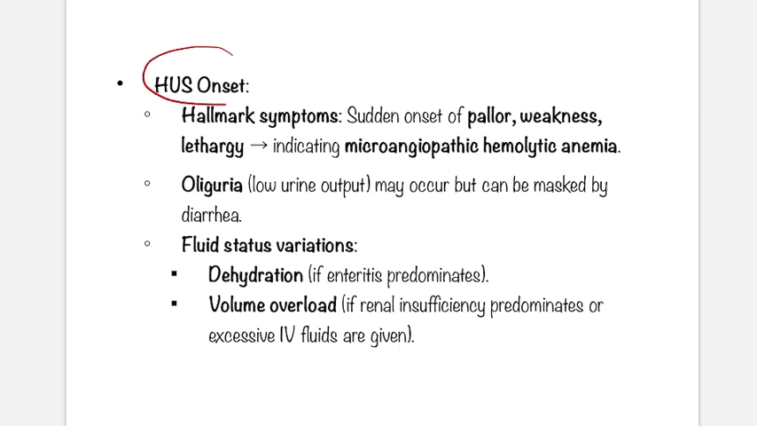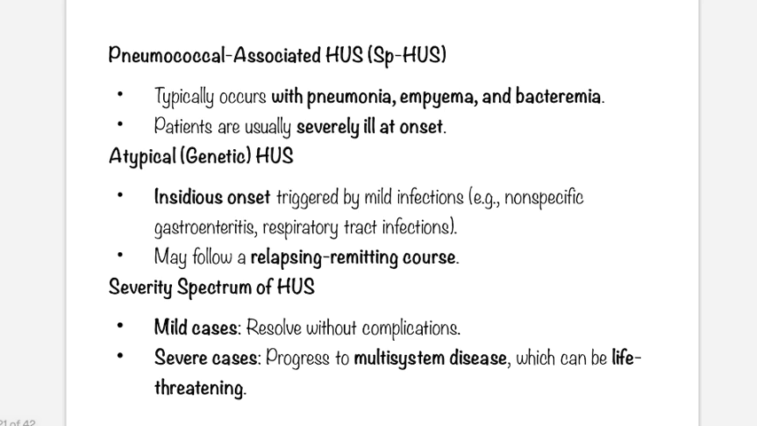So HUS onset: when will you mark HUS onset in an acute gastroenteritis patient? As we have discussed earlier, if the patient develops sudden onset pallor, weakness, lethargy, indicating microangiopathic hemolytic anemia, with oliguria and fluid status variation, it might be dehydration or volume overload as per the treatment status of that child. Okay, pneumococcus associated HUS: diarrhea will not be there, but pneumonia and empyema will be there.